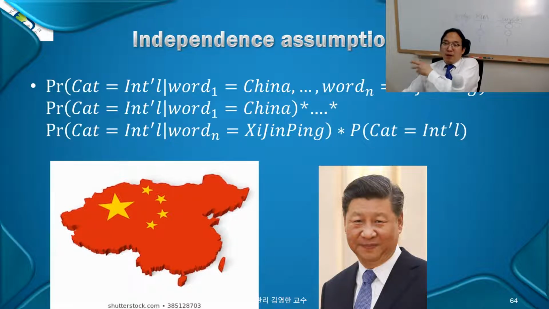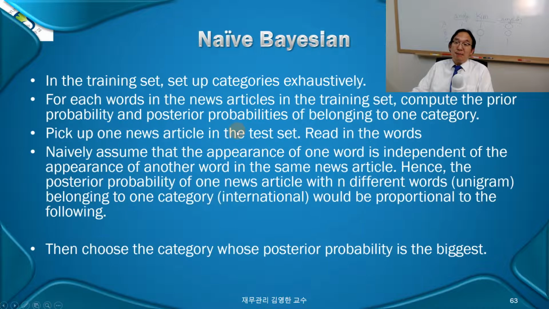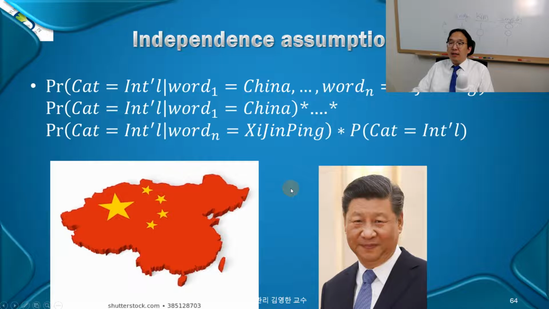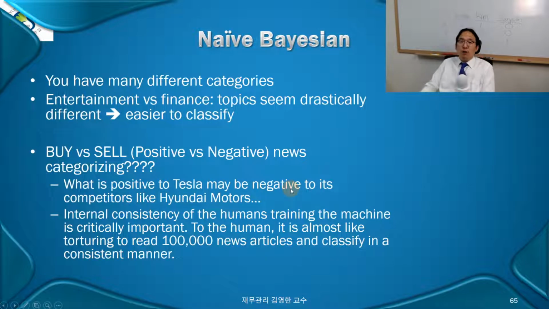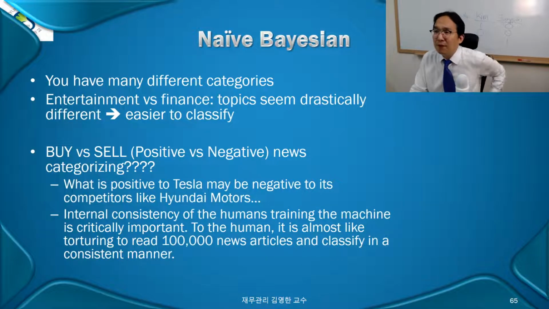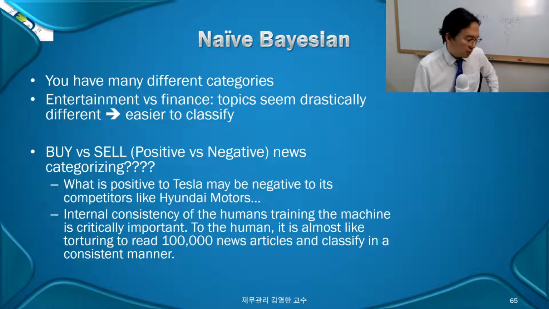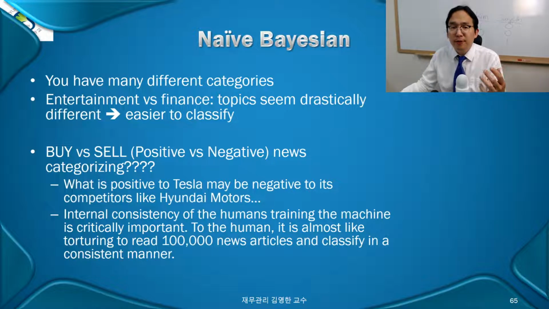And then one more time, you just have to multiply what? The prior probability of being in the international category. You remember this one before, right? So it makes your calculation a lot easier by being just naive, all right? So that's that. Yeah, it's not perfect. We all know, right? But it's better than having nothing. 안 되면 되게 하라. Oh, that's the spirit of engineers, right?